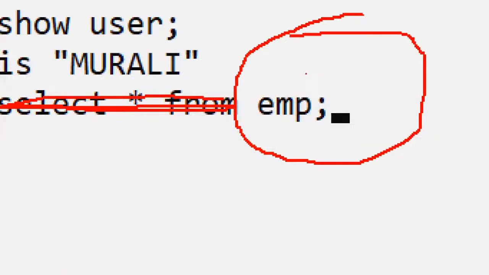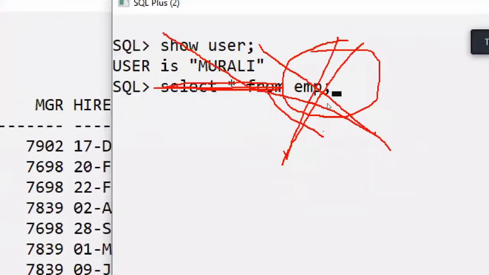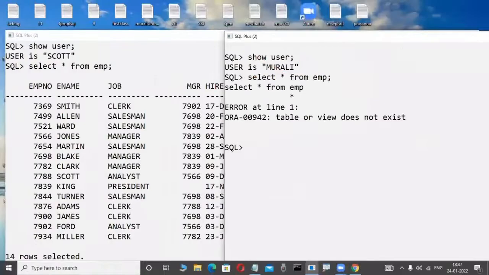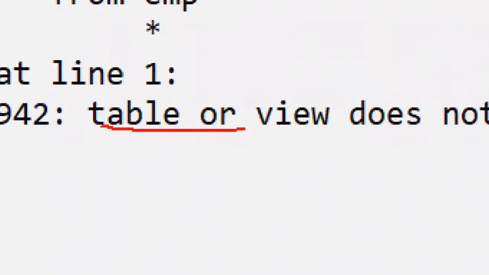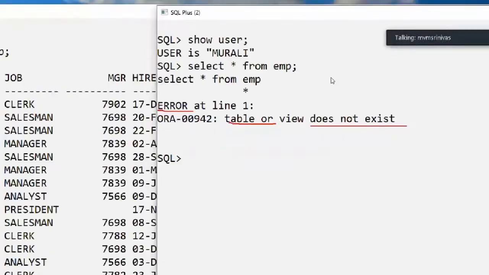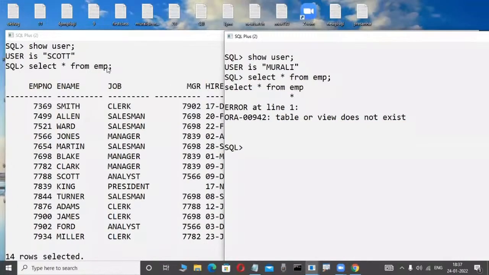Possible or not possible? Now in the Murali user, is the Scott user's table visible or not visible? Is the Murali user allowed to access the Scott user's table? Possible, maybe not possible. Logically observe here, possible or not possible? Very good, one fellow is telling the correct answer. Not possible, because this EMP table is another employee's table. That's why this is not possible. Observe here. I am pressing the enter key and it gives an error: table or view does not exist. View means later, don't worry. Does not exist. The Murali user is unable to access the Scott user's table in this example.